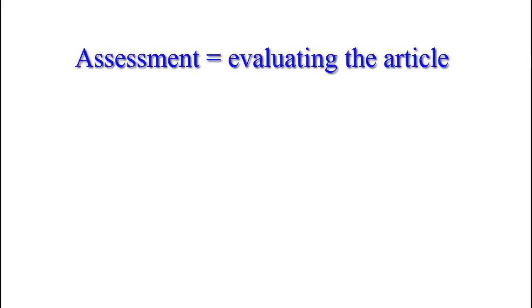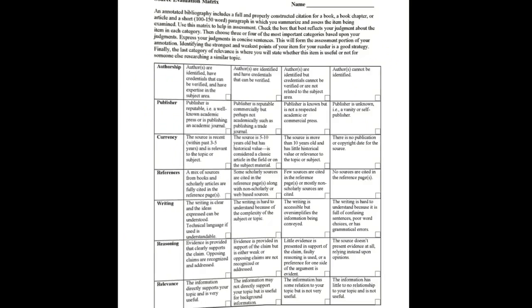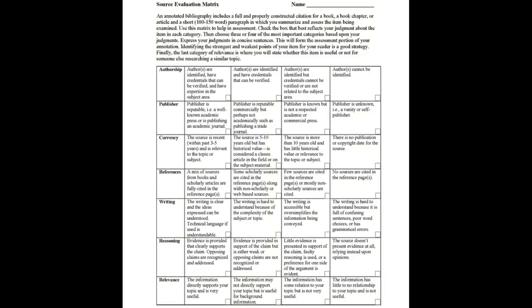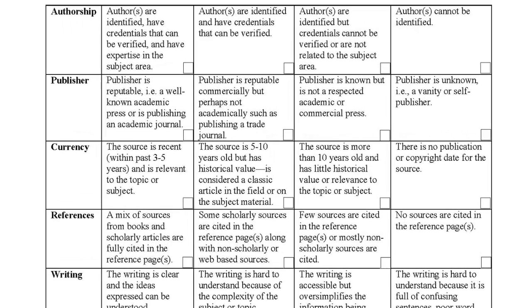The second part of the annotation paragraph is your assessment or evaluation of the article according to a straightforward and universally accepted set of criteria. Our source evaluation matrix has 7 categories, including authorship, publisher, currency, references, writing, reasoning, and relevance. Each category has 4 rating boxes organized with the stronger qualities on the left and moving to the weaker qualities on the right. Place a check mark in the box that best fits your evaluation of the article for each